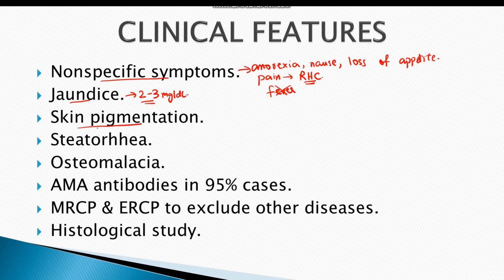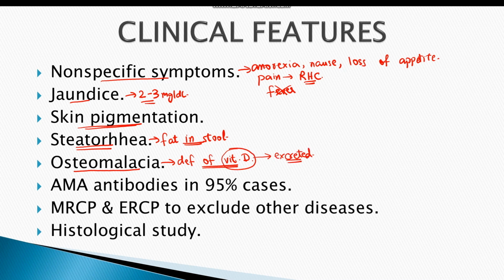Skin pigmentation might also be present, and there might be a history of steatorrhea as well. Steatorrhea means presence of fat or undigested lipids in the stool. Osteomalacia might also occur. Osteomalacia is a bone disease which occurs due to deficiency of vitamin D. It occurs due to steatorrhea since vitamin D is a fat-soluble vitamin and it is excreted along with the lipids.